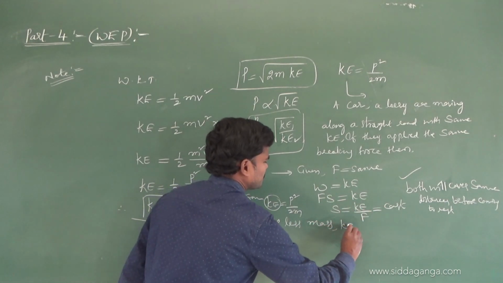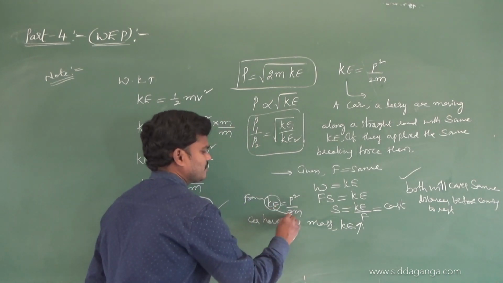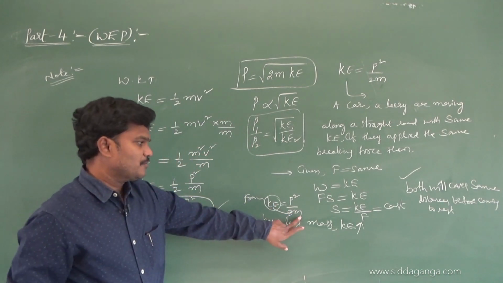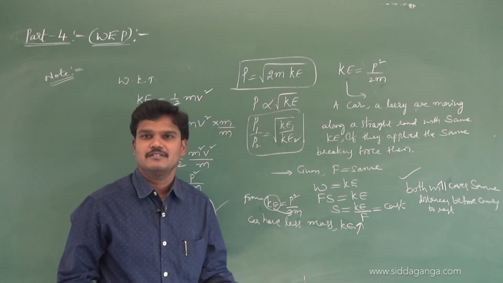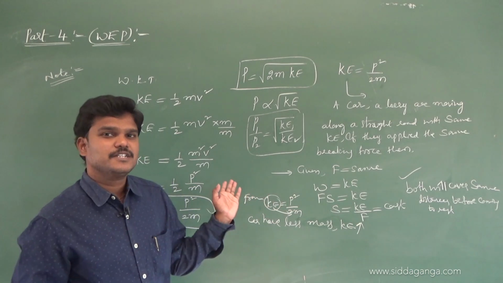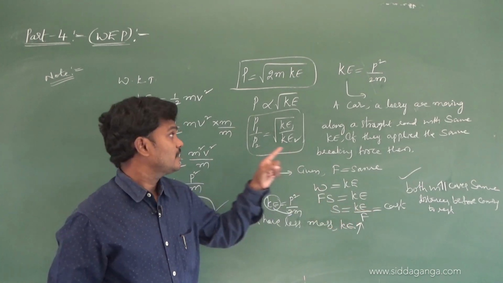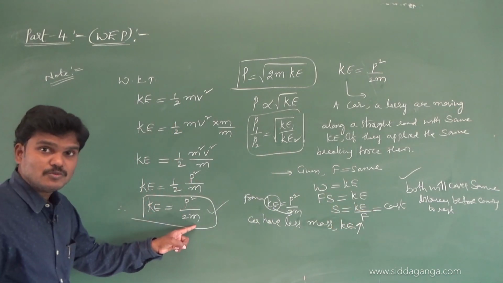So the kinetic energy of the car is more. Kinetic energy and mass are inversely proportional, so if mass is less, kinetic energy will be more. So which one will move fast? The car. Why? Because kinetic energy is inversely proportional to mass.